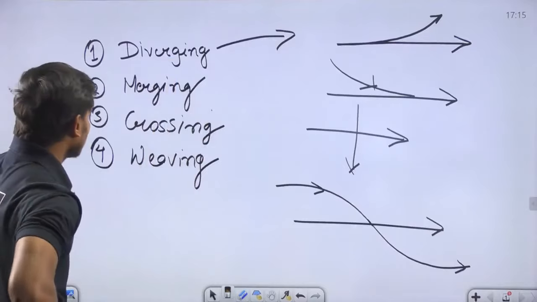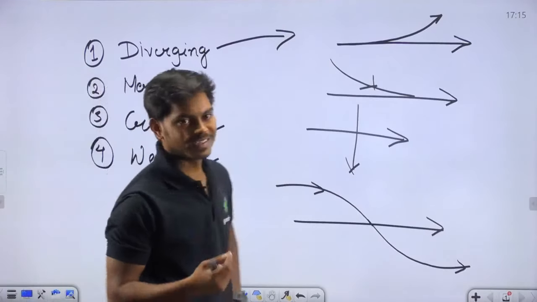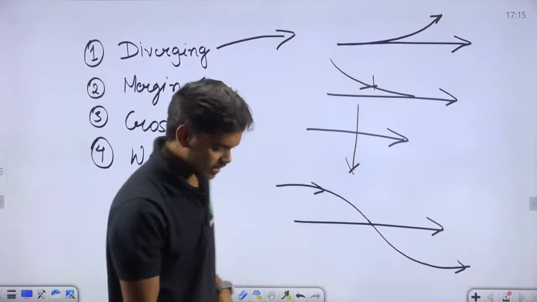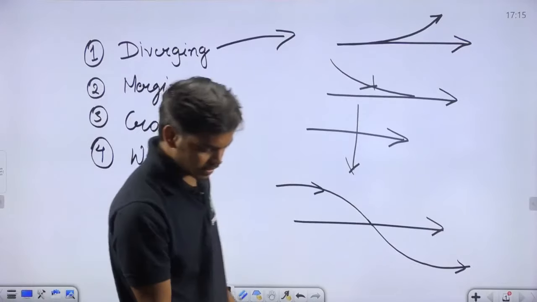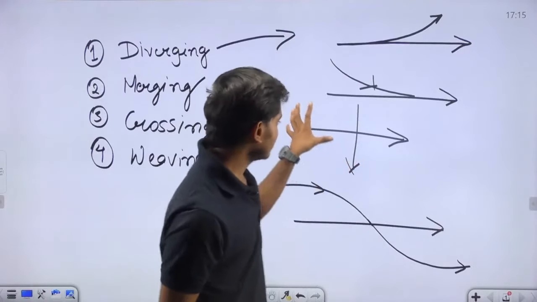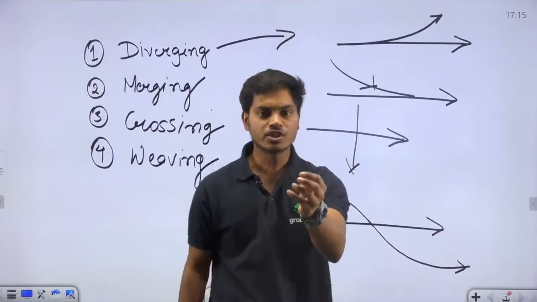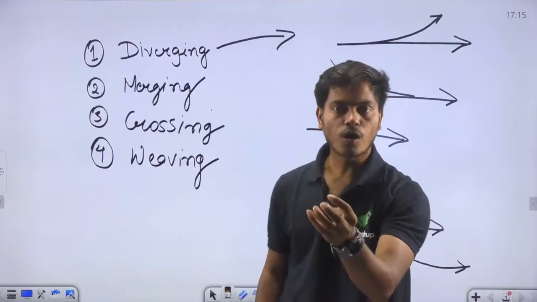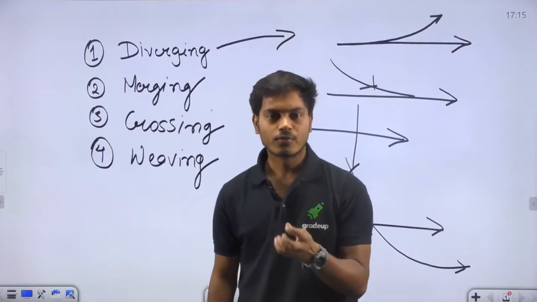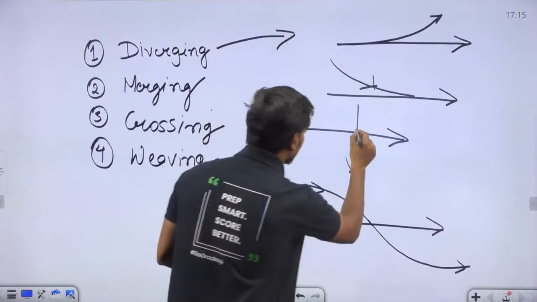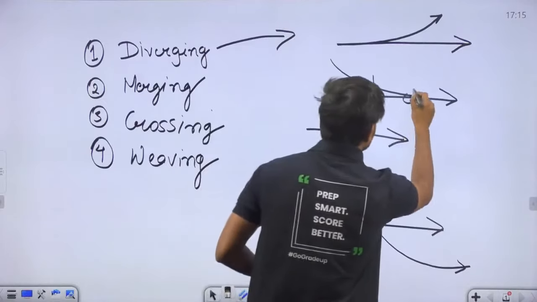Perfect. So this is diverging, merging, crossing and weaving. Basic thing, it was very basic actually. Next thing is, now as you can see here, all these operations have a potential of conflict. All right, what is conflict? This is the conflict point, this is the conflict point.